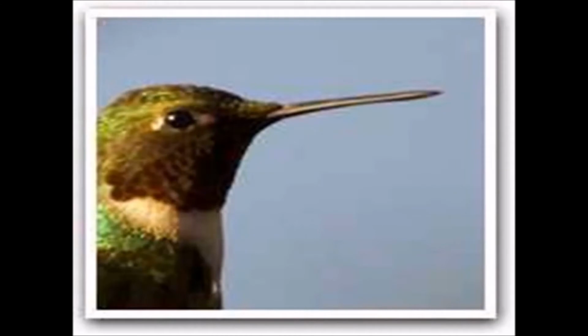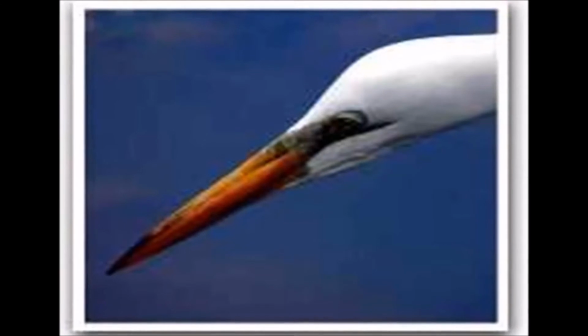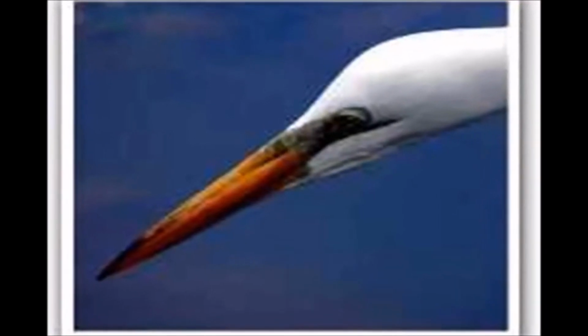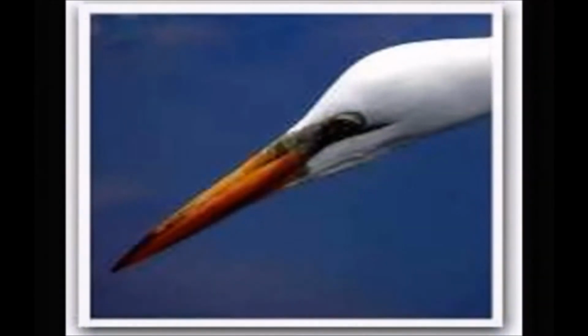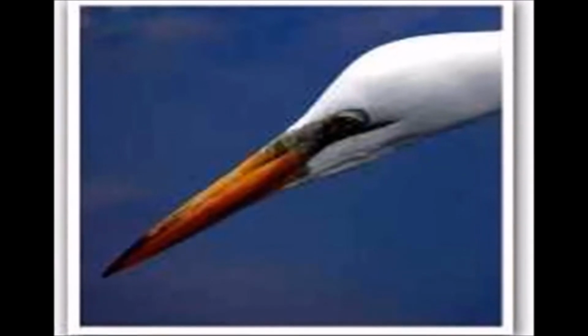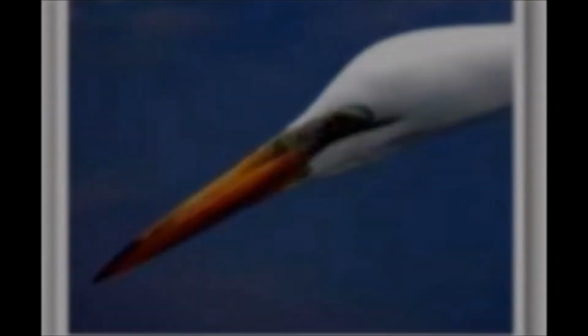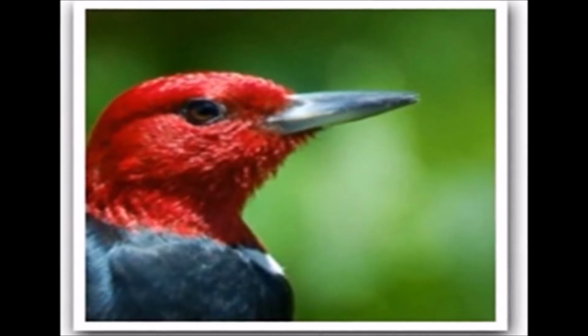Hummingbird, long thin bill, uses bill like a straw, sticking into flowers to sip nectar. Heron, long thick spear like beak, uses beak like a spear, stabbing fish, frogs and shellfish and then lifting them out of water before swallowing them.